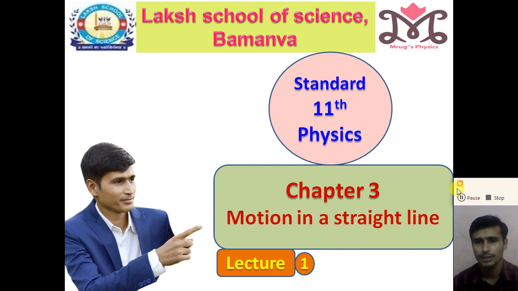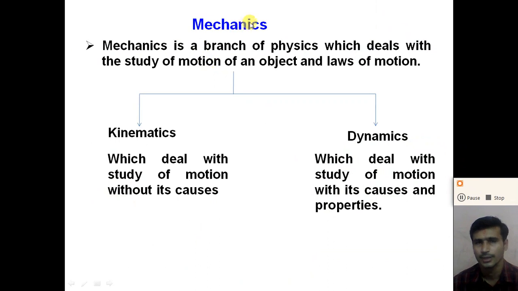So dear student, in this section of physics, chapter number 3, chapter number 4, chapter number 5 and chapter number 6 are regarding mechanics, right? Motion and the laws of motion. So let us start with mechanics. What do you mean by mechanics? Mechanics is a branch of physics which deals with the study of the motion of objects and the laws behind the different types of motion.